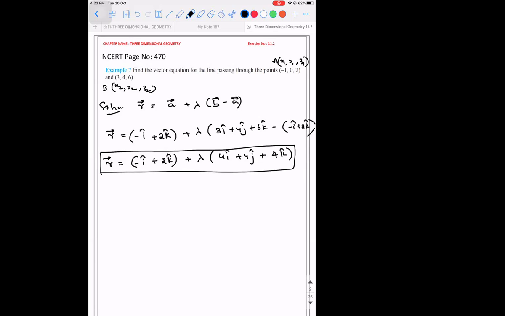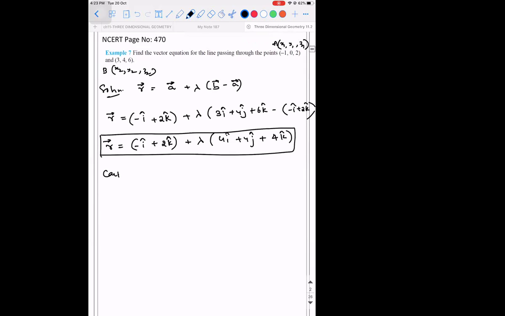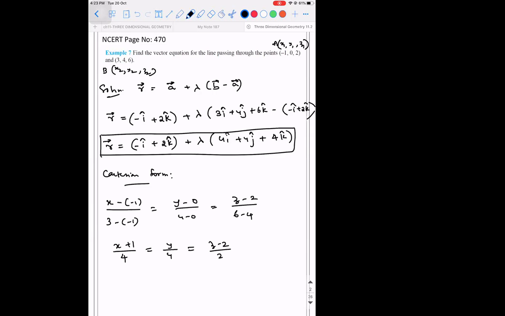Okay. Now, what will be the Cartesian form? x minus x1 divided by x2 minus x1, so 3 minus of minus 1, is equal to y minus y1 divided by y2 minus y1, that is 4 minus 0, is equal to z minus z1 divided by z2 minus z1. So x plus 1 divided by 4 is equal to y divided by 4 is equal to z minus 2 divided by 2.